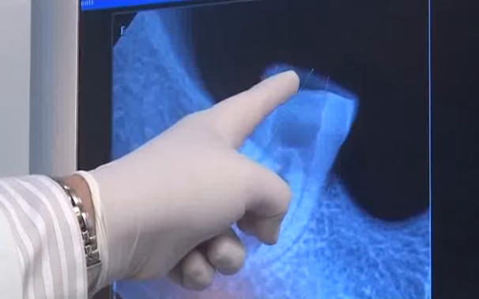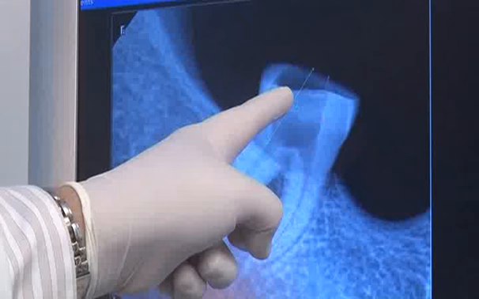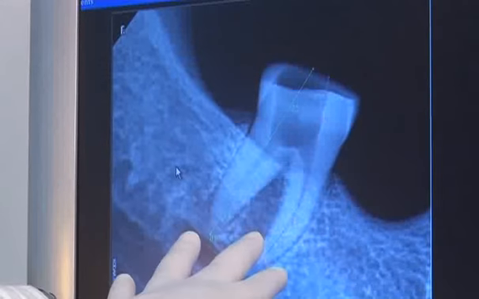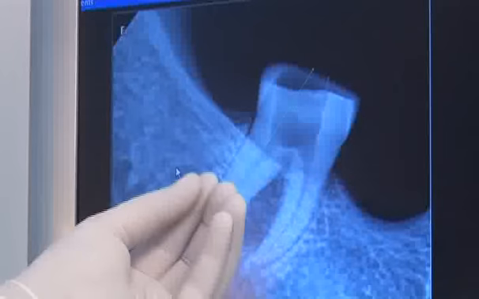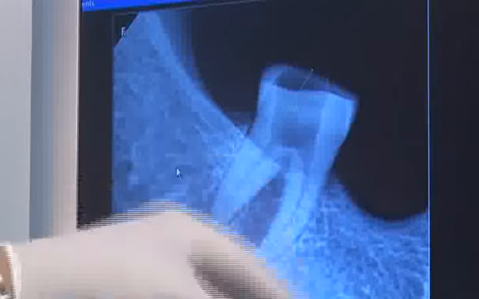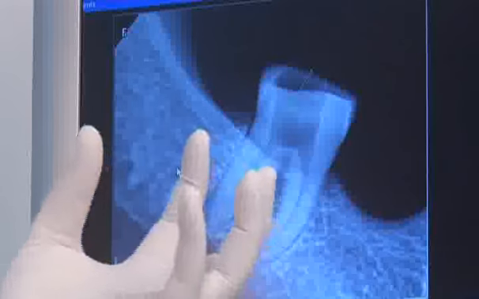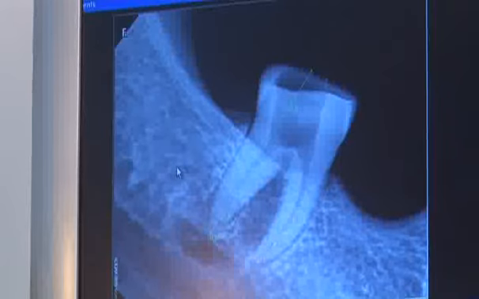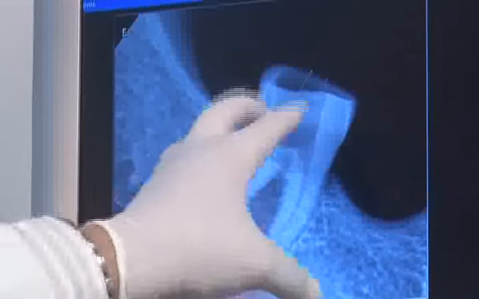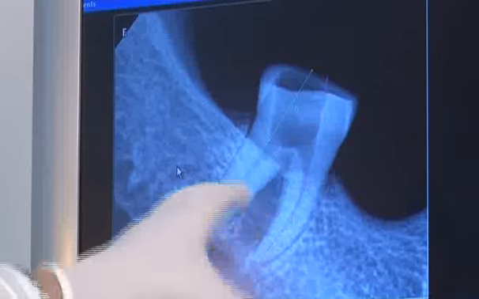Maximum 1 to 2 mm of occlusal reduction should be done on the first visit where you are doing the root canal treatment procedure. If you do overflaring, the tooth might fracture in between while doing the root canal treatment, or eventually if you go for the crown, you will not be left with enough tooth structure. How will you put the crown there? I have seen a lot of failure cases where wide flaring has been done. So this part is very important.